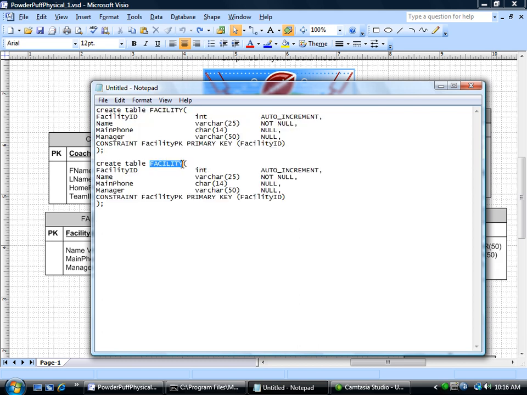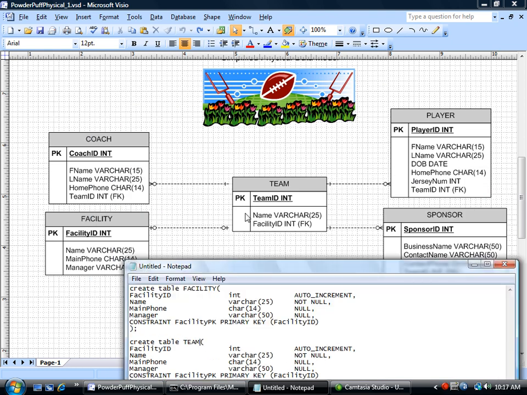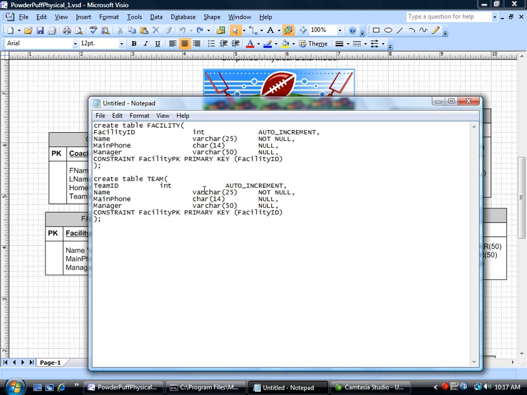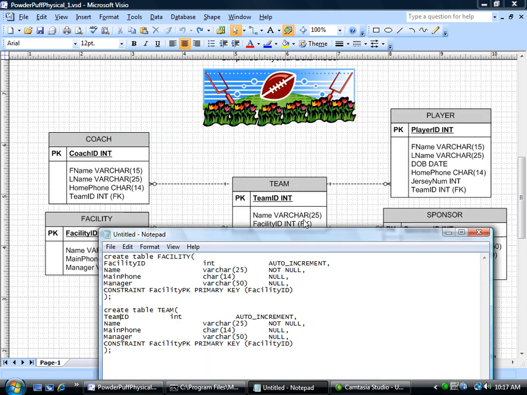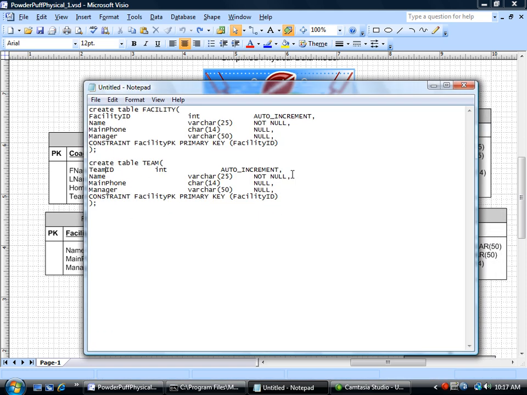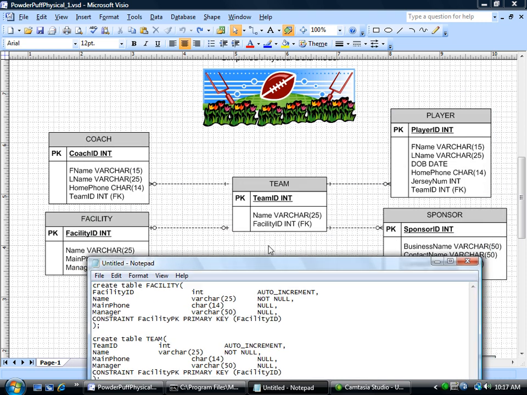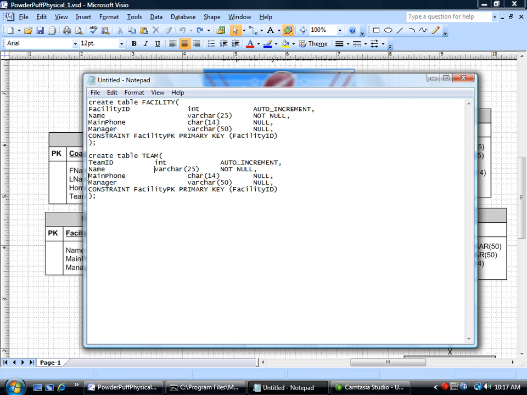So we're creating the team table, and let's see what we have. Okay, so we have team ID, which is an integer auto increment. We also have the team name, which is a varchar. Let's see, that was 25. So see, a lot we can already use what we have here. Just going to line it up, even though that's optional. And finally, the facility ID, which is an integer, and that's going to be a foreign key.